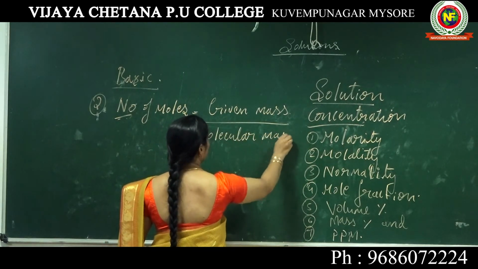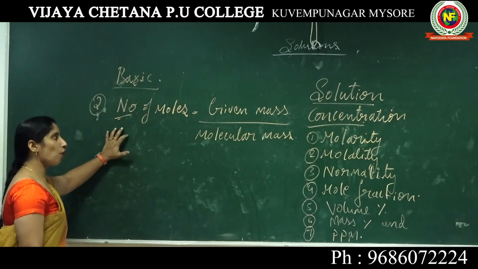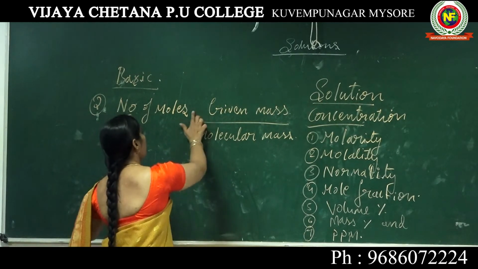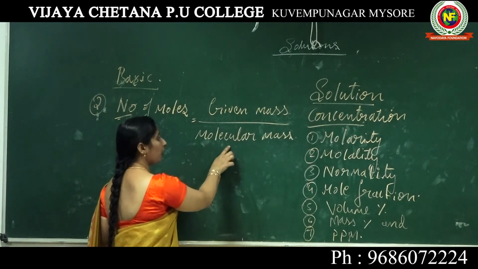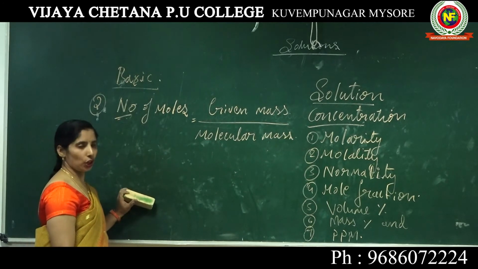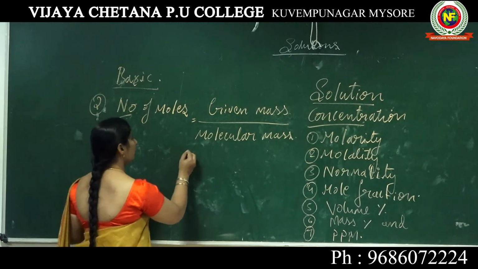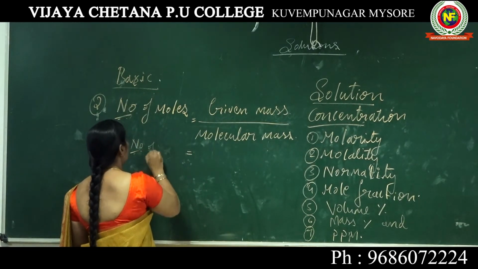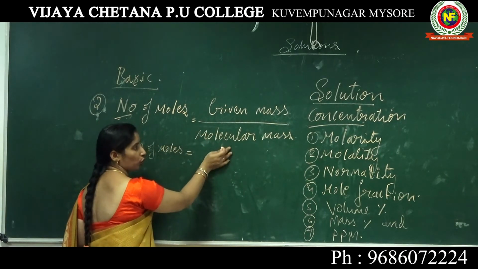This is the second basic concept you have to keep in mind. How to find out the number of moles? The number of moles is equal to the given mass divided by the molecular mass. How to represent it in an easy way? Number of moles is equal to given mass by molecular mass.